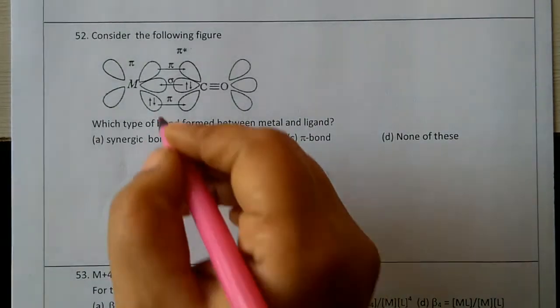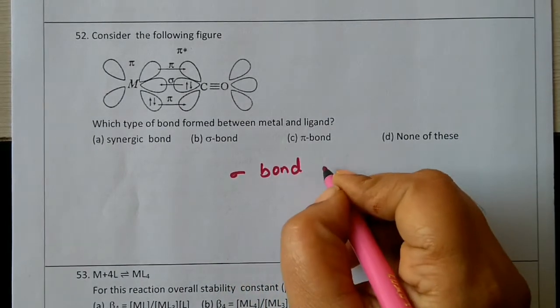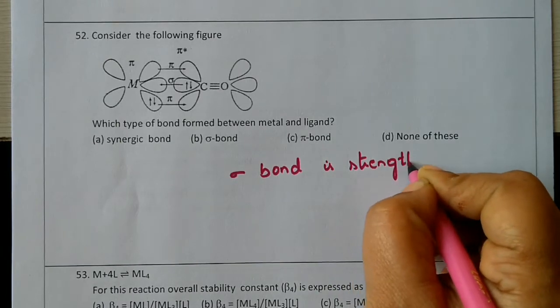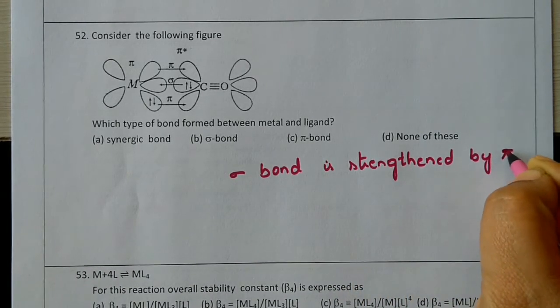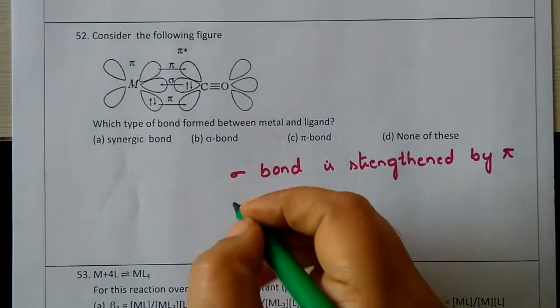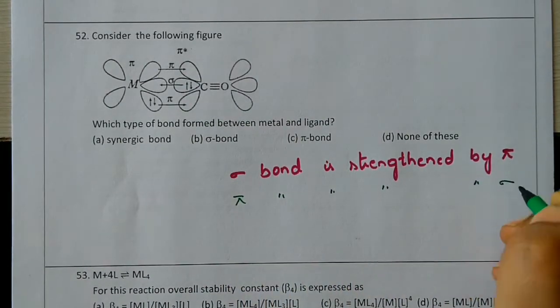How is it a synergic bond? The sigma bond is strengthened by the pi bond. Likewise, we have a pi bond which is being strengthened by the sigma bond.